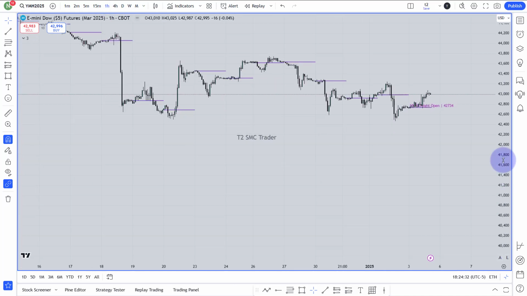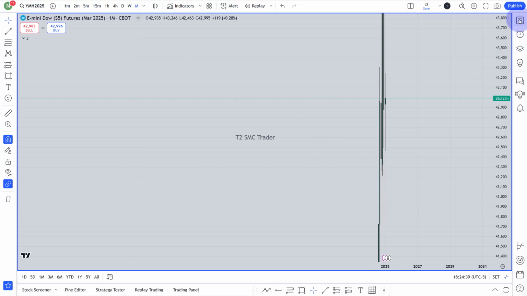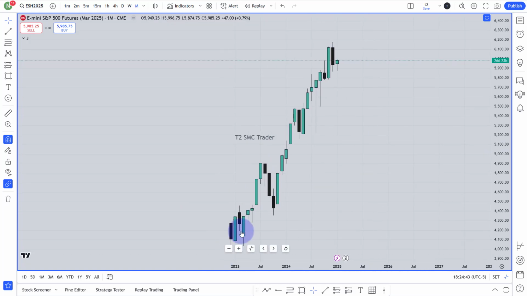From the hourly chart, I really don't have anything to say for the Dow. I'm not going to waste any more time on the Dow. I would love to go for the E-mini S&P a little bit. For the E-mini S&P, as you can see, this is a bullish market.